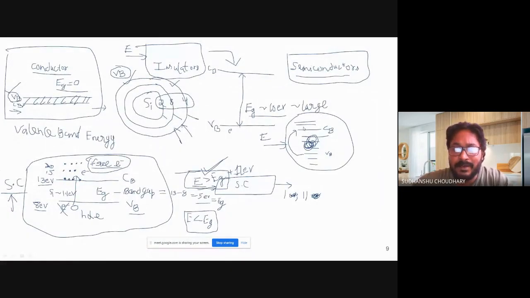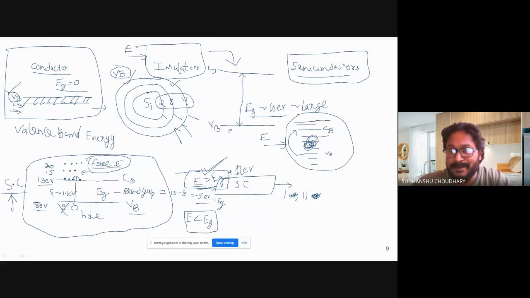It doesn't leave the conductor unless you apply very high energy, and that high energy is equivalent to the work function of that material. So if electrons get energy equal to the work function of that material, they will definitely leave the material. But in this case, they are not leaving. We assume that they are not leaving here.